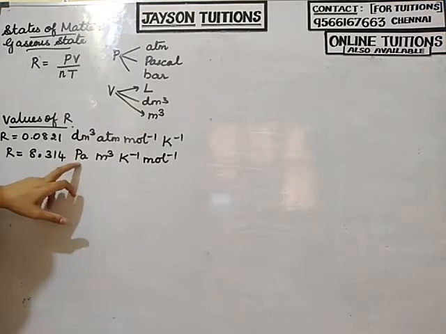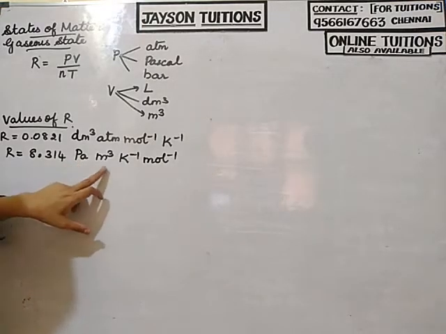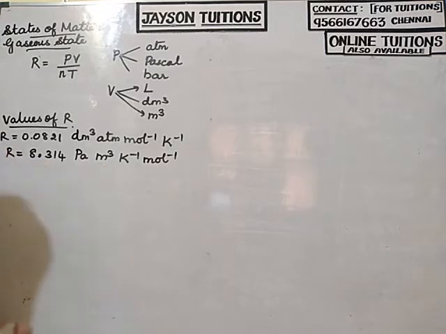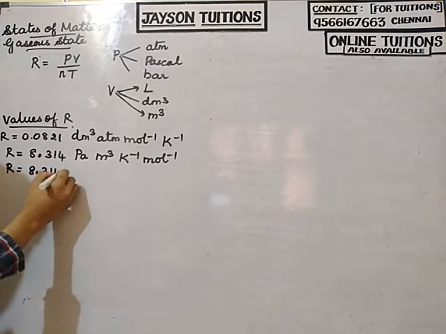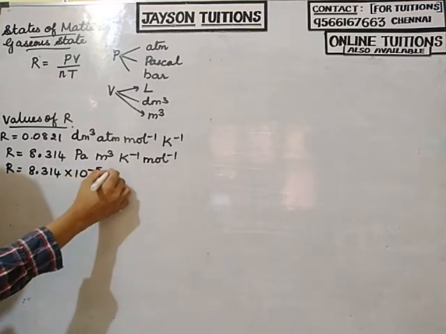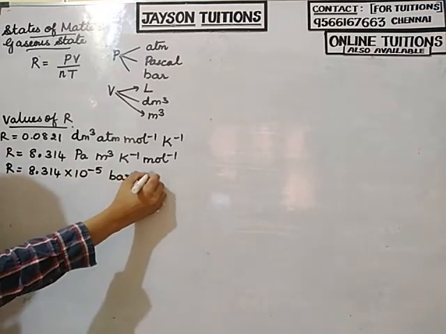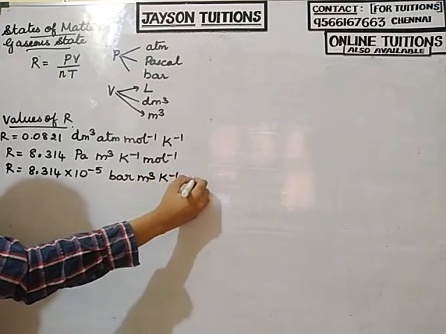Here pressure is in Pascal and volume is in meter cube. Then R is equal to 8.314 into 10 power minus 5 bar meter cube Kelvin inverse mole inverse.